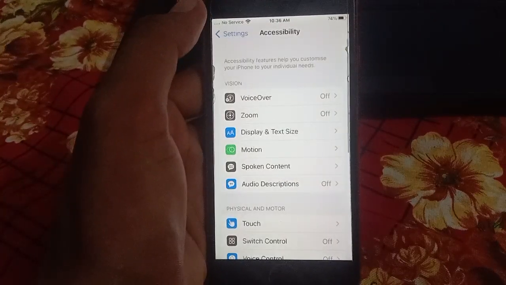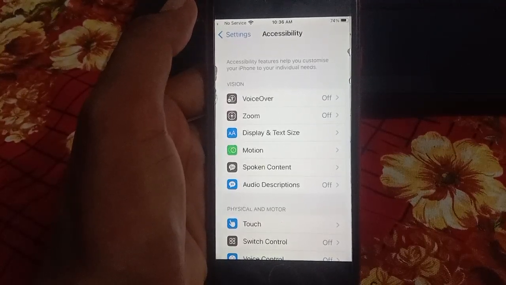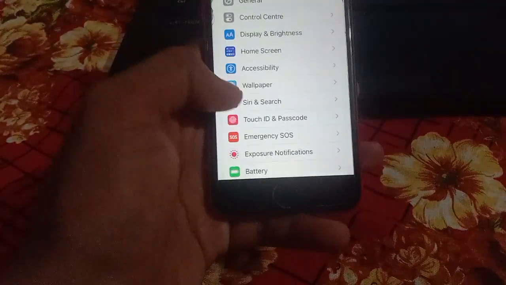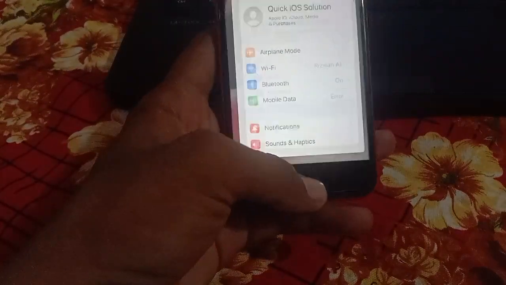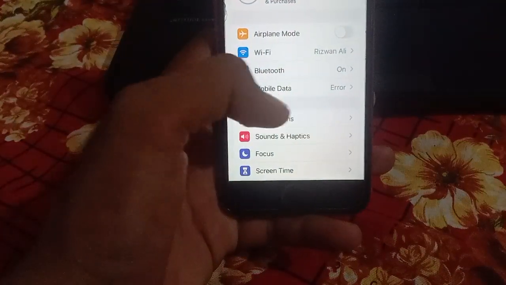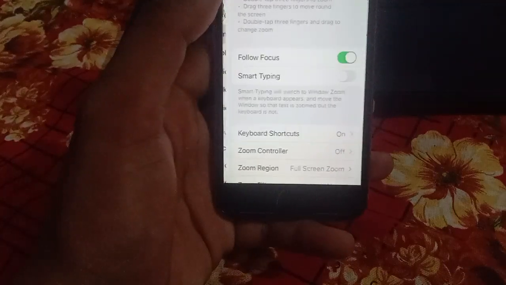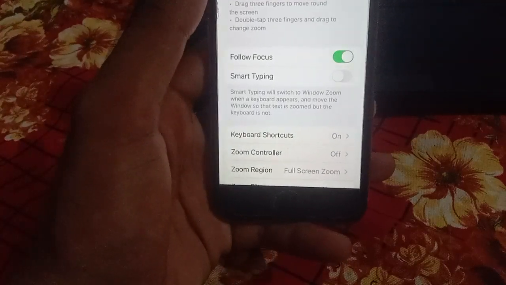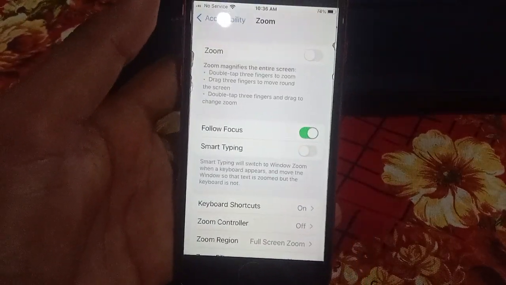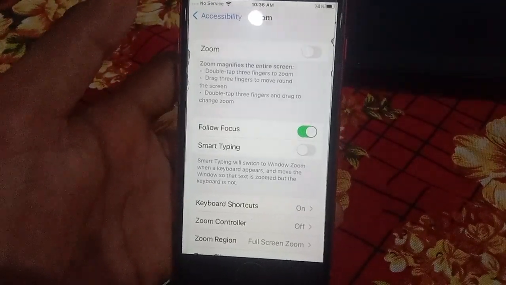So guys, if the first solution is not working, then the second solution: tap back and go to Settings again, then click on Accessibility and tap on Zoom. Zoom should be off. I have already turned it off.